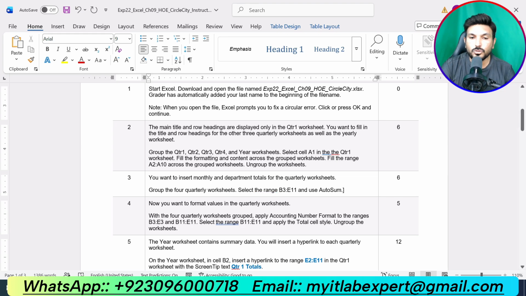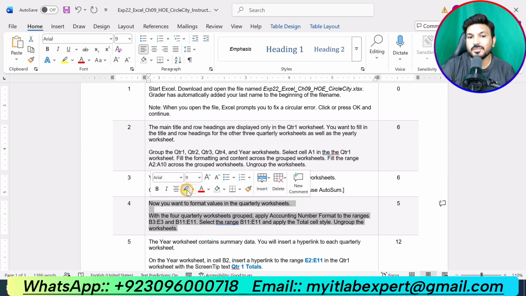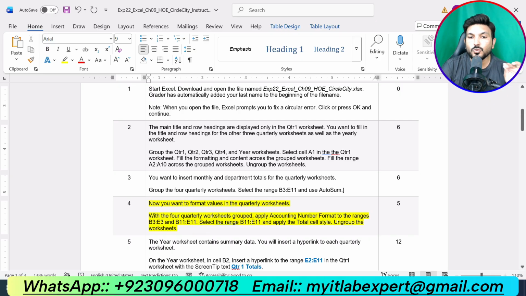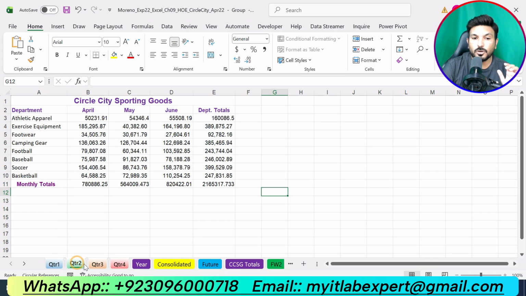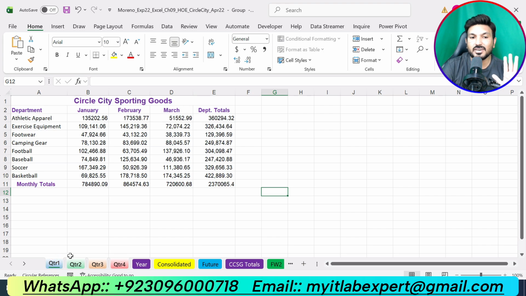Step number 4 of the assignment is saying, now you want to format values in the quarterly worksheets with the 4 quarterly worksheets grouped. Apply a Comma number format to the ranges B3 up to E3, B11 up to F11, B11 up to E11. Select the range B11 up to E11 and apply the Total cell style. Ungroup the worksheets. So now you can see that these 4 quarterly worksheets are grouped.